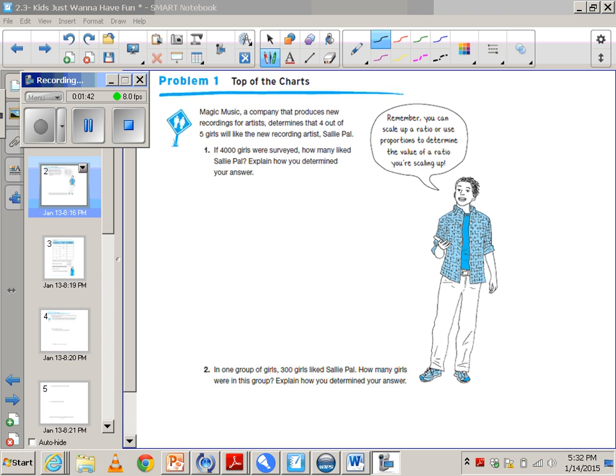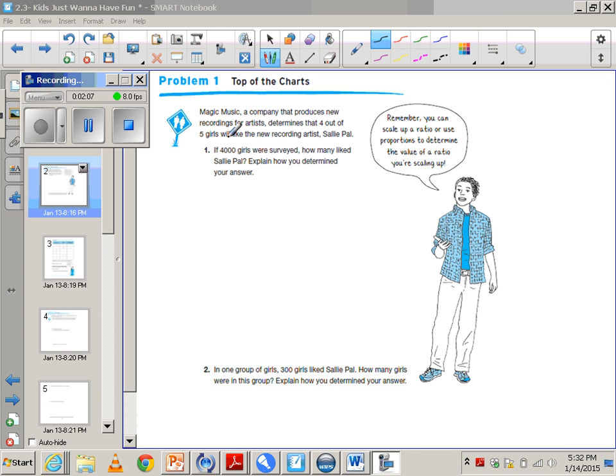Problem 1, top of the charts. Magic Music, a company that produces new recordings for an artist, determines that 4 out of 5 girls will like the new recording artist Sally Powell. If 4,000 girls were surveyed, how many liked Sally Powell? Explain how you determine your answer. This little guy gives us a great idea. Scale up a ratio or use proportion to determine the value of a ratio you're scaling up.